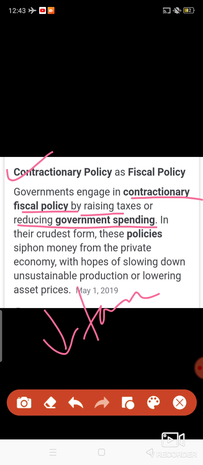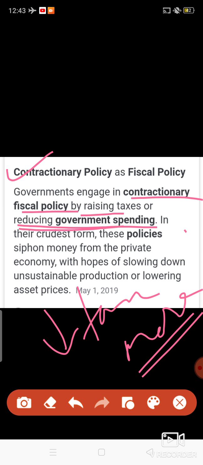In expansionary fiscal policy, government spends more so that they can create more demand and income can increase. But in case of contractionary, since it's already high income, high employment, it's a boom period, so in this case government reduces government expenditure.